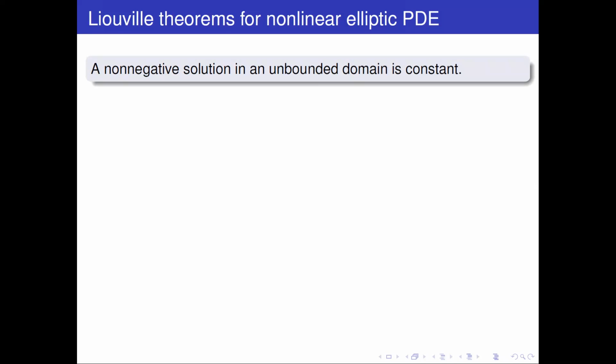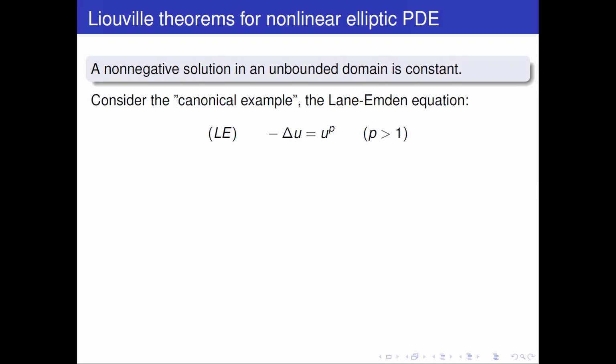Nowadays we care a lot about nonlinear equations, and probably the canonical example is the Lane-Emden equation, minus Laplacian of u equals u to the p, for p bigger than 1. A Liouville theorem for that equation would say that a non-negative solution must be 0.